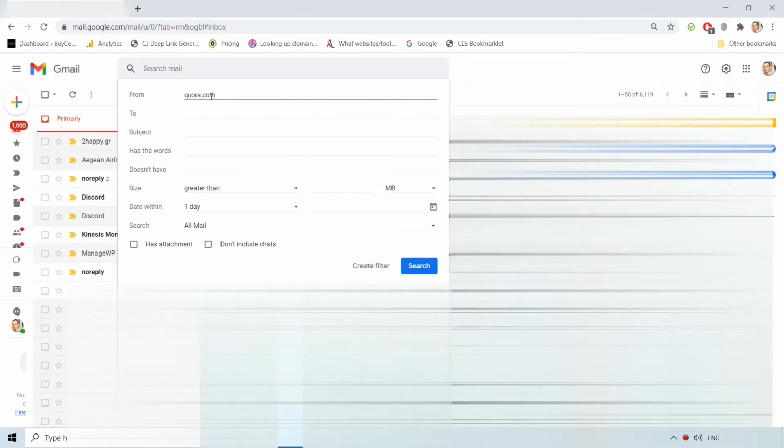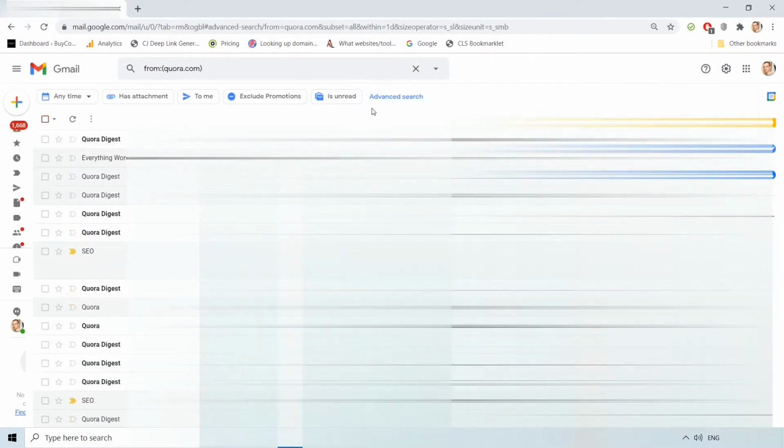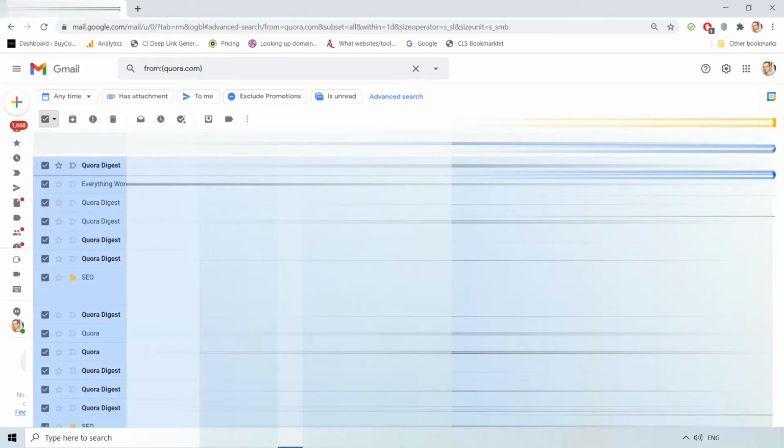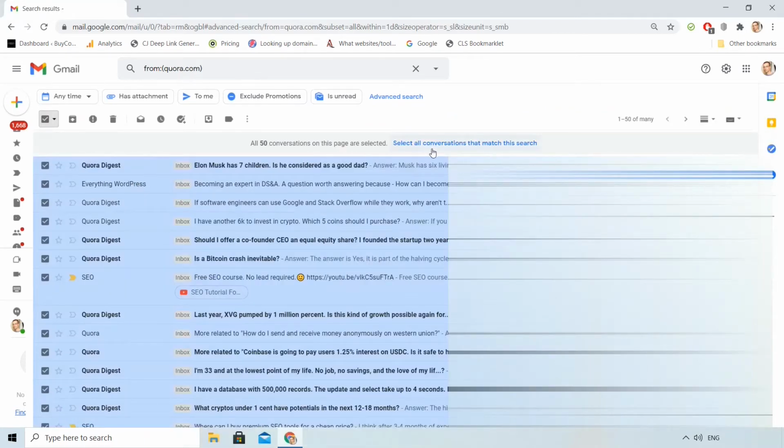Now I can see all the emails from Quora.com and I will select all of them. In the beginning only 50 are selected, but I choose select all conversations that match the search and I will be able to select all of them.